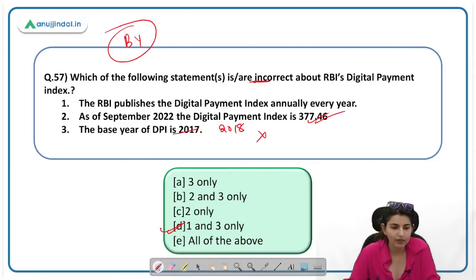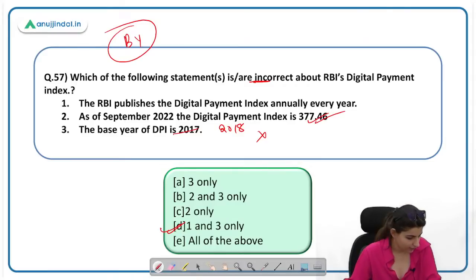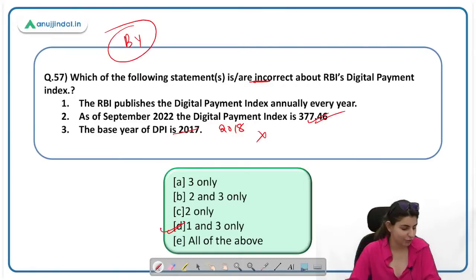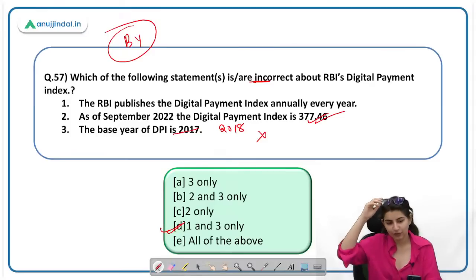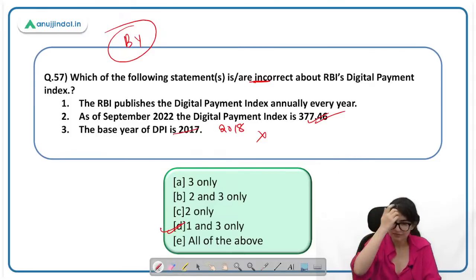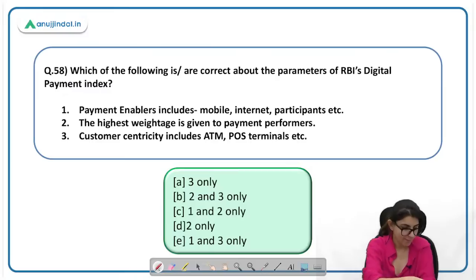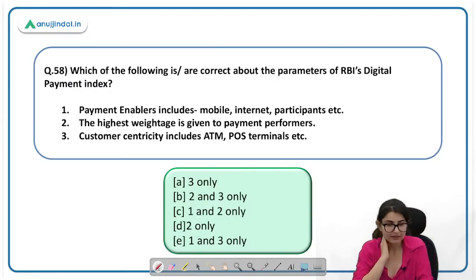Can anybody tell me how many parameters are there in digital payment index? 6 months, semi-annually, 2018. Yes, you are right. Ankur, Sumit, Anushka, Nilesh. The answer to 57 is C, Parth. Please let me know how many parameters are there. Very good, Rohit. Absolutely correct. You have also mentioned the percentage, the weightage given to them. Okay. There are 5 parameters and percentages, told by Rohit here. Very good. 5 parameters, right? Let's come to the next question.